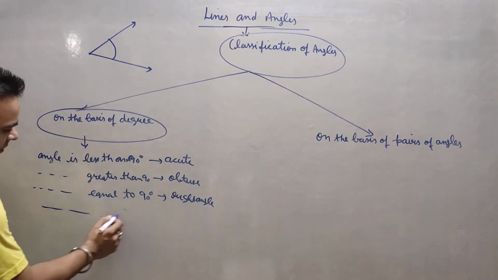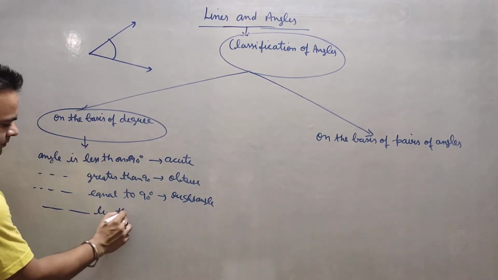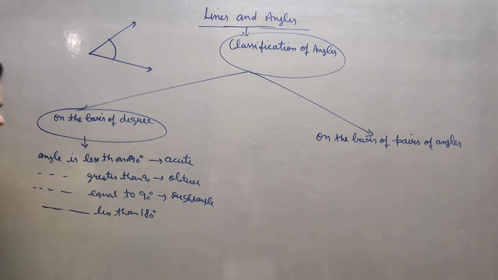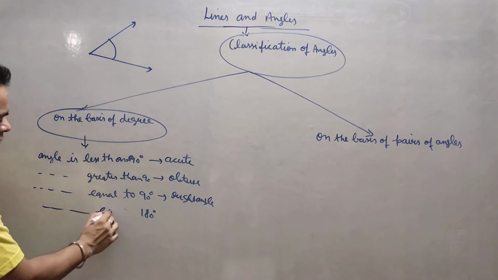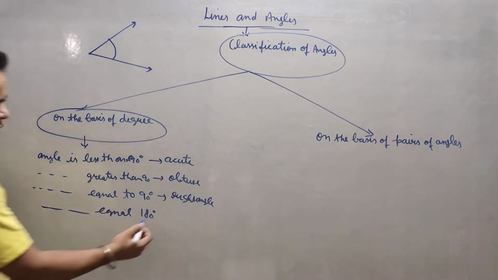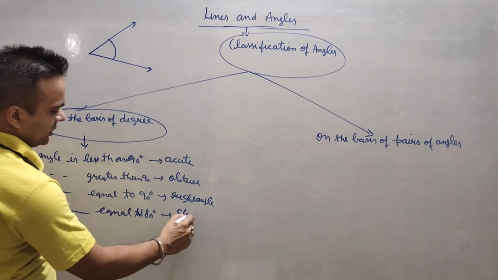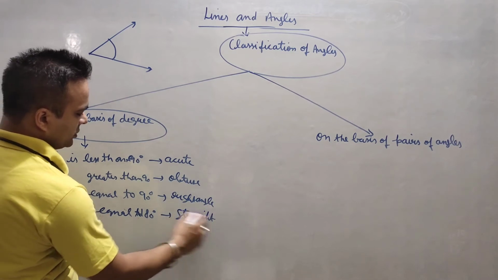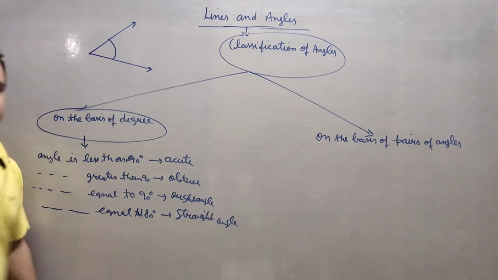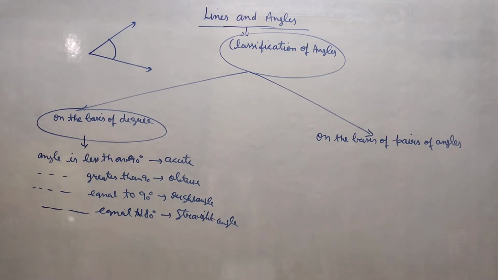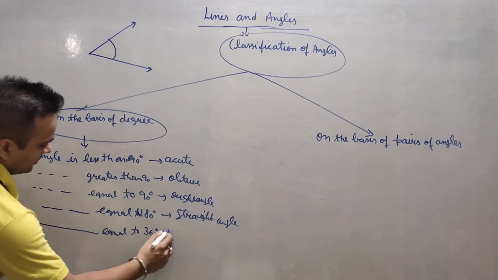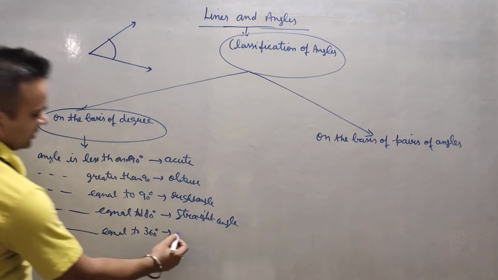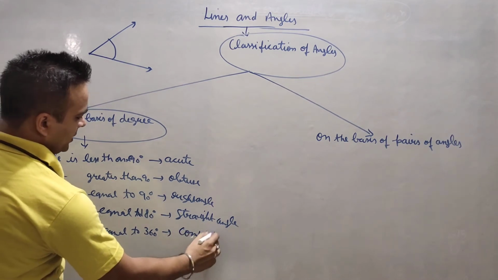This is the first reference point to classify. Then for less than 180 degrees, no separate name is given. If it is equal to 180 degrees, we call it a straight angle. If it is equal to 360 degrees, it is called a complete angle.